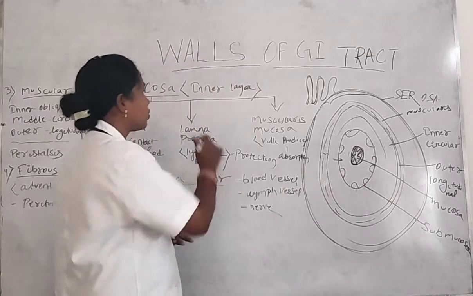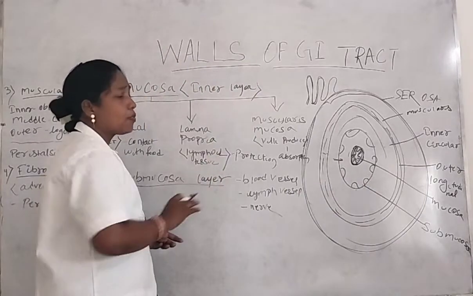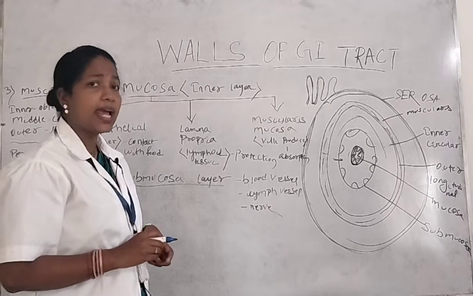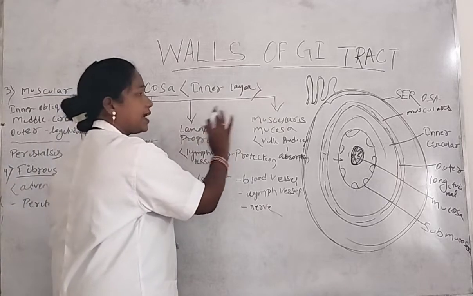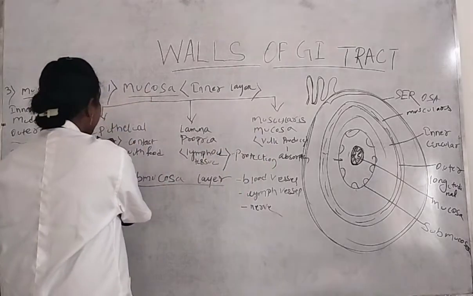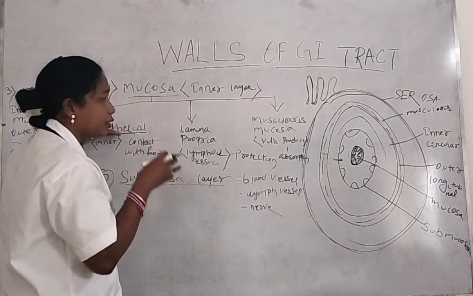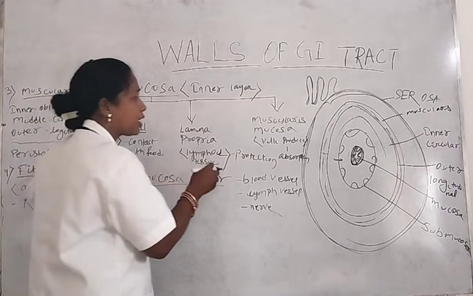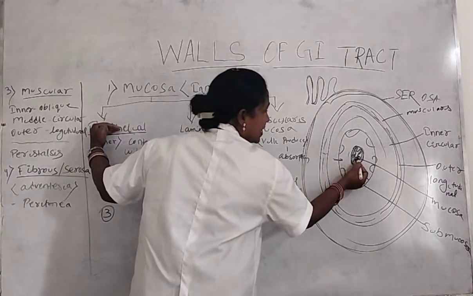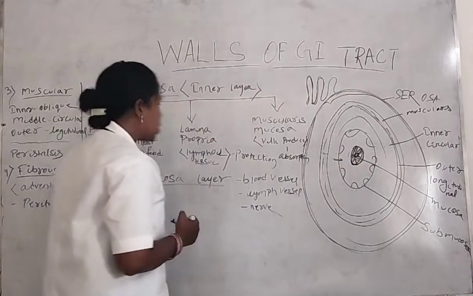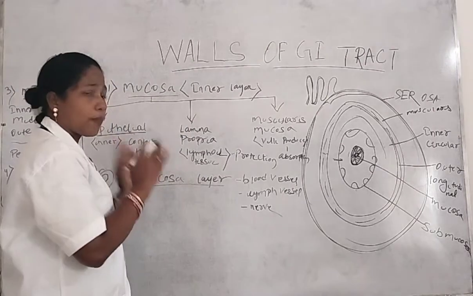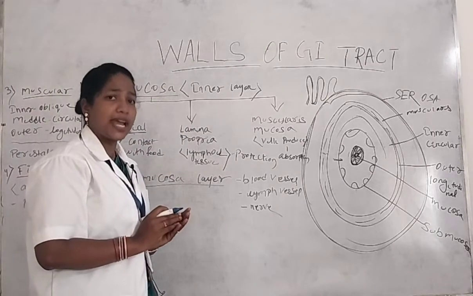Mainly, the mucosa layer is the innermost layer of the digestive tract, and the mucosa layer is divided into three categories. The first one is the epithelial layer. The epithelial layer is the topmost or innermost part of the mucosa layer. So the epithelial layer is the topmost inner layer of the digestive tract.